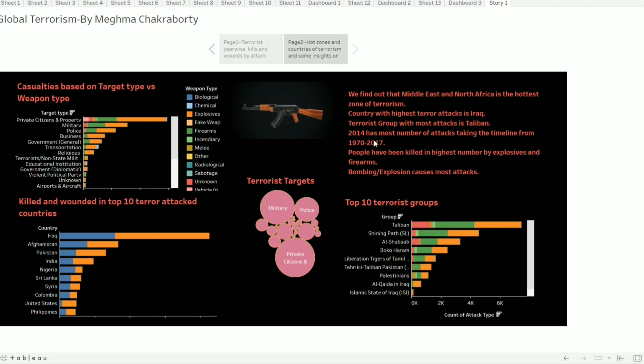So we can say from here that the Middle East and North Africa is the hottest zone for terrorism, and the country with the highest terror attacks is Iraq. And so they must need some security from there, and also some planning. The terrorist group with most attacks is the Taliban. 2014 has the most number of attacks, taking the timeline from 1970 to 2017. People have been killed in the highest number by explosives and firearms. Bombing or explosion causes most attacks. Also, the individual slides I may show once.